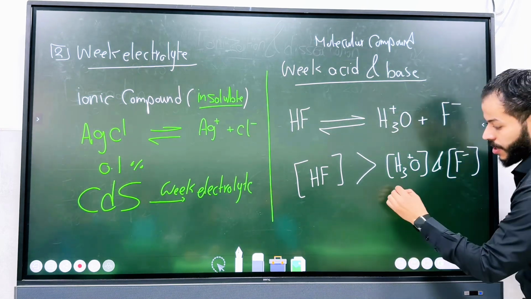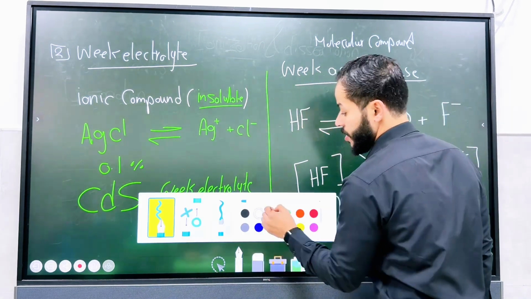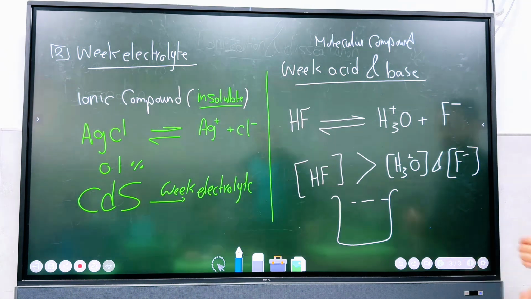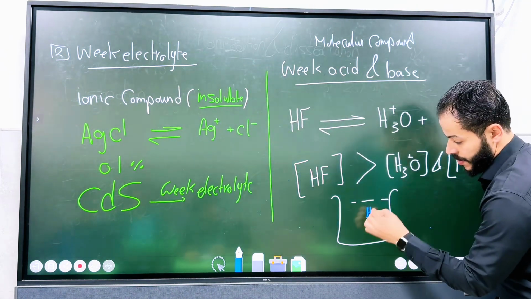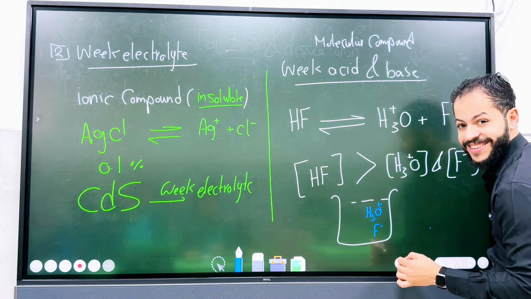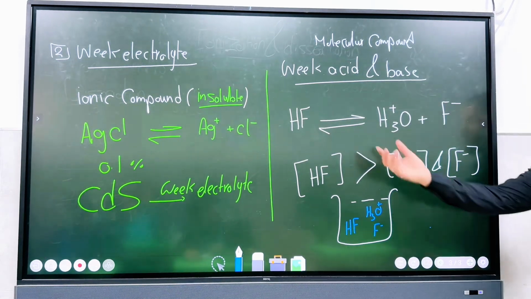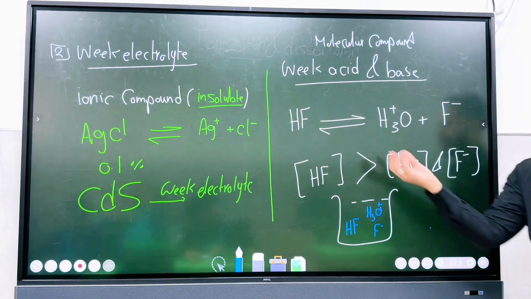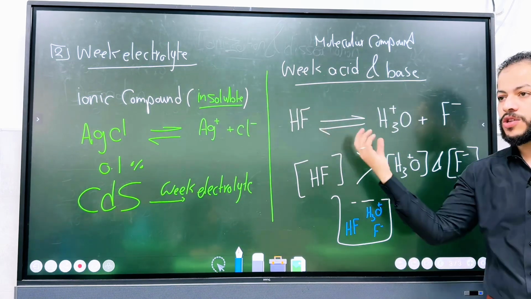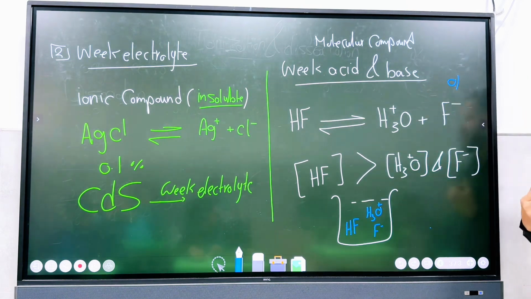If we go to the beaker here, could anyone tell me what type of ions I will find inside it? You will find hydronium, right? And a fluoride ion and hydrofluoric acid inside it. Because it's not completely ionized, you will find all the molecules existing in the beaker, because it's partially ionized, about 0.1% ionization, very little.